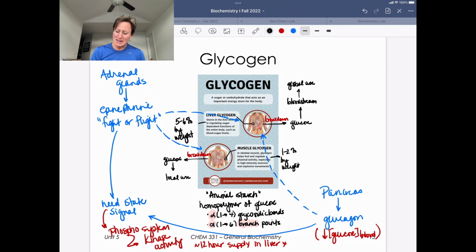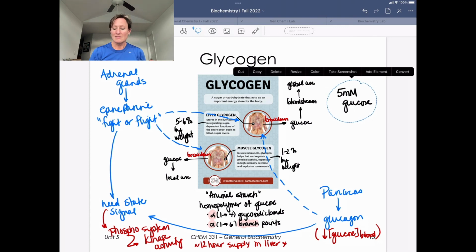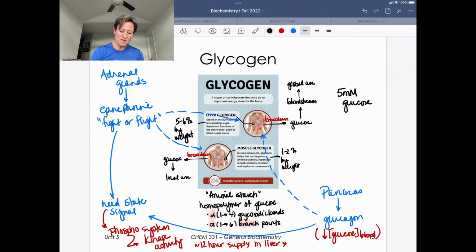We mentioned it in the beginning, but just to put it down here, we need to maintain 5 millimolar glucose. If we have fallen below 5 millimolar glucose, we're going to have glucagon.